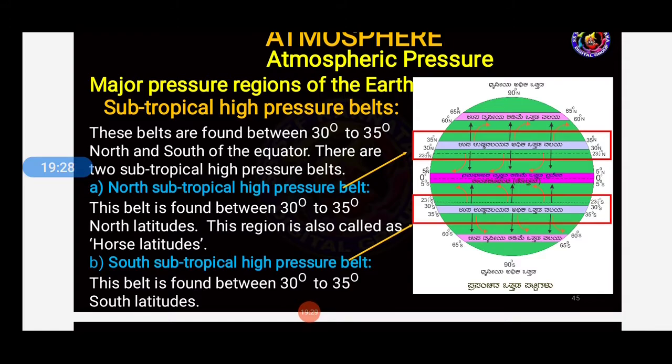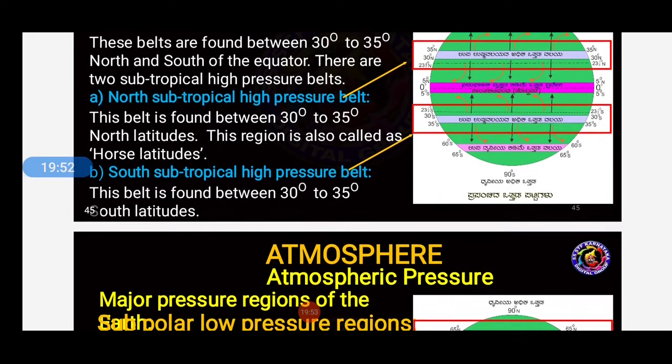As you can see, students, this subtropical high pressure is divided into 2, north and south subtropical. So the north covers 30 to 35 degree in north latitudes, and the south covers 30 to 35 degree in south latitudes. And here the north is also known as the horse latitude.